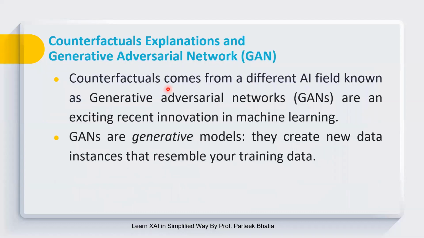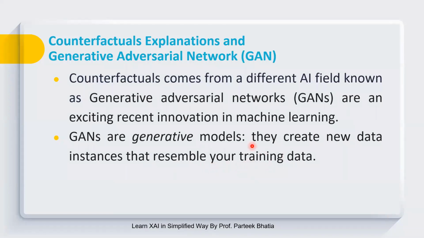At this point, it is also important to understand that counterfactual explanation is inspired by GAN, the Generative Adversarial Network. You know that in a GAN, we try to play with our input data and generate new data instances that resemble our training data.